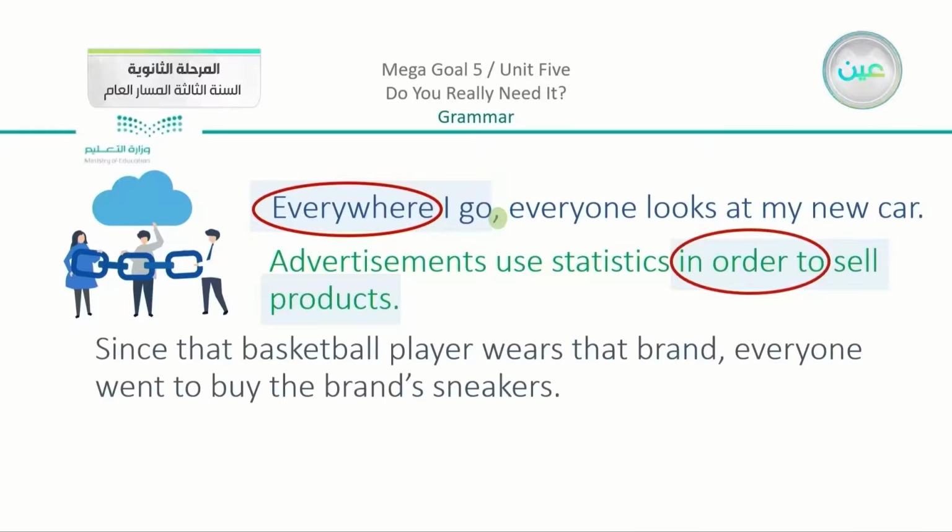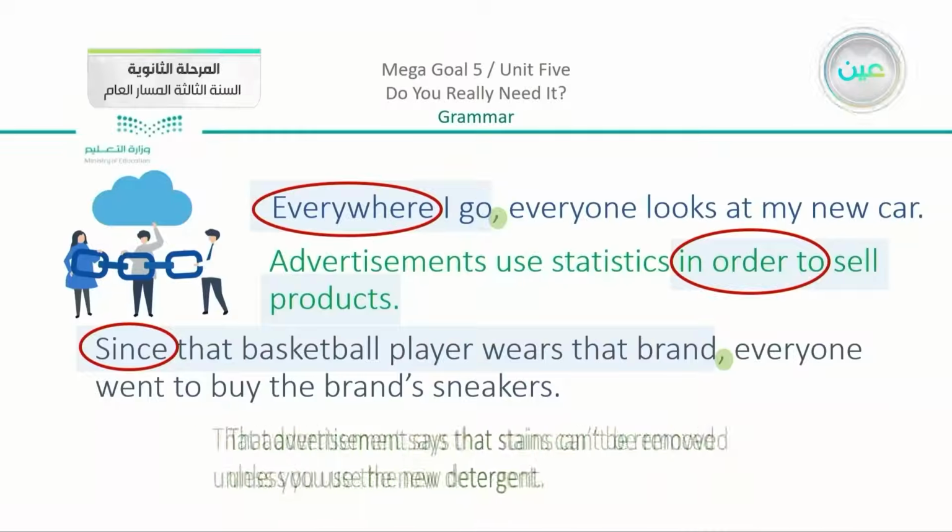Also, we have here, "Since that basketball player wears that brand, comma, everyone went to buy the brand sneakers." So we can see that we have here the adverb clause at the very beginning. You can see that there is the conjunction since. We have the basketball player is the subject, and we have wears is the verb. After that, we have here our comma. Now we have the fourth example.